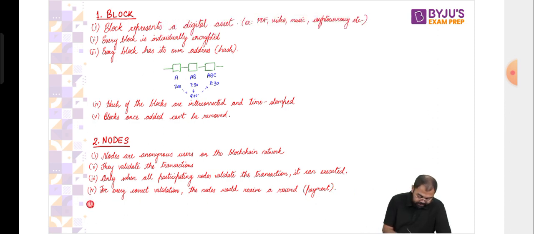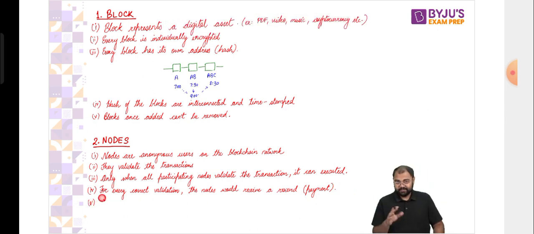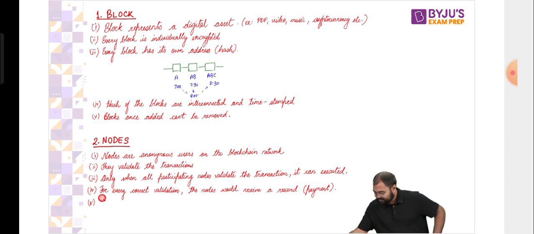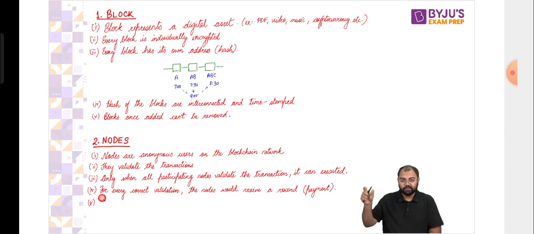Now, there is one term that you might have heard. This is called crypto mining. Have you heard the term crypto mining? Anyone? Yeah, because you've already written this, correct? So yes, a lot of you have heard of it. For those of you who haven't, crypto mining is when all the nodes validate a transaction and a new cryptocurrency, or a new Bitcoin, a digital currency or a digital asset, is added to the blockchain. Whenever this new addition happens, it is called crypto mining, and that's why there will be all these miners. The nodes are also called miners because they keep generating new cryptocurrencies, and for every new cryptocurrency they generate, they are paid a certain amount. That's why it is called crypto mining.